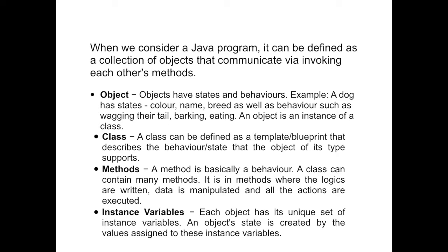So this was important to understand, and let's now start writing a code. Remember, Java is object oriented. Everything will be written in a class, okay? Everything will be written in a class and Java is object oriented. That's it. Now let's start and begin writing our first Java code.